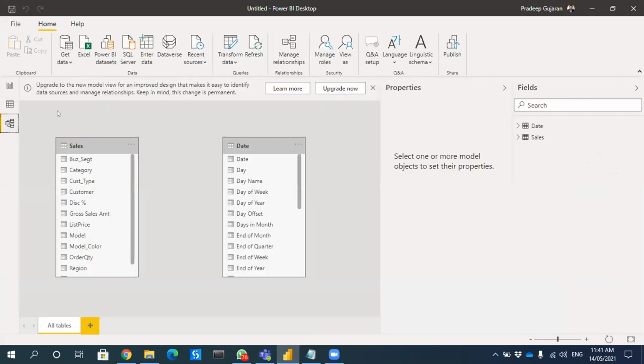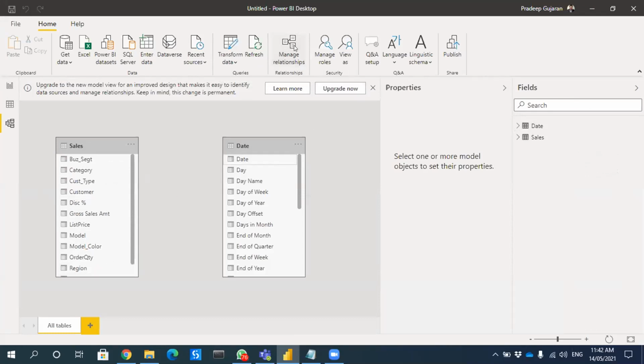So now third step, you have to create a relationship between these two. Now these two are independent. So either you can directly click and drag, but this is very difficult because you have to again locate where is your date in the fact table.